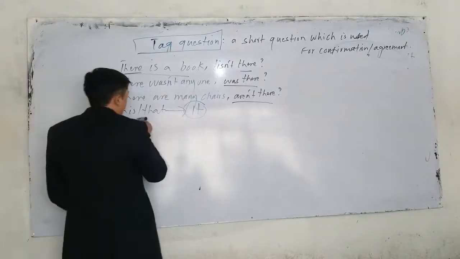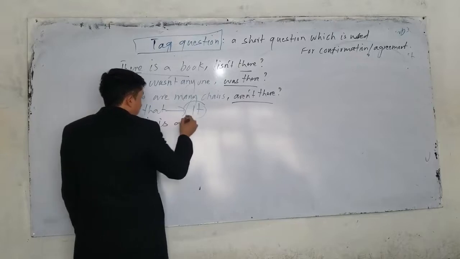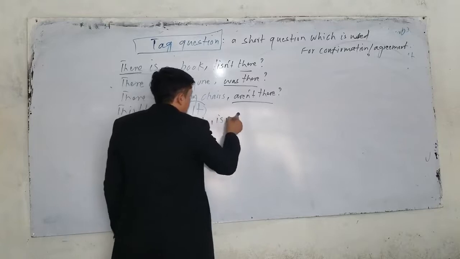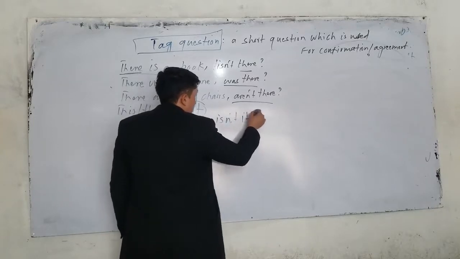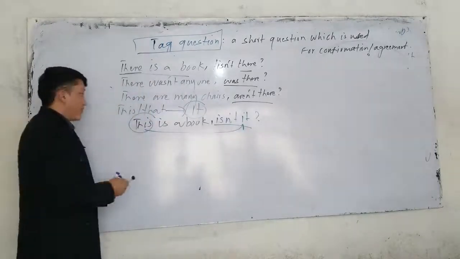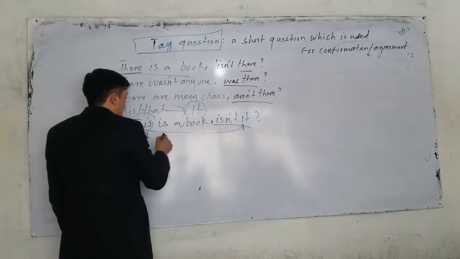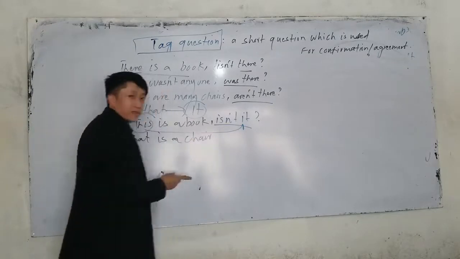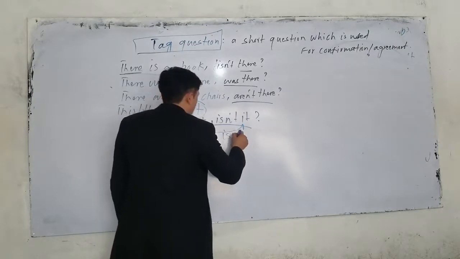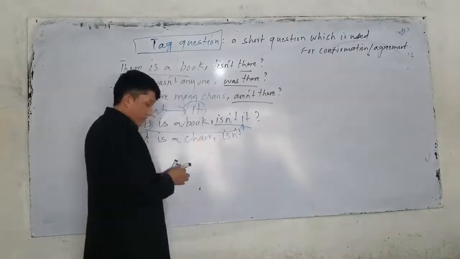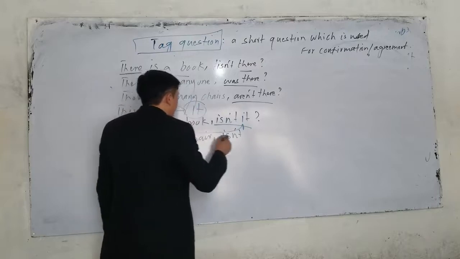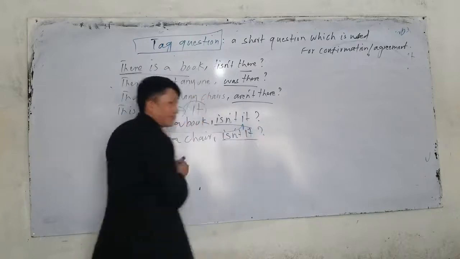For example, if I say this is a book, what is the tag here? If I say this is a book, the tag question should be what? Isn't it? If we have this, what should I use here? It. Or if I say that, look, that is a chair. What is the tag question here? That is a chair. The tag question should be, sorry, what do we say? That is a chair. That's right, actually. I thought that was in. Okay. That is a chair. Isn't it, or isn't that?